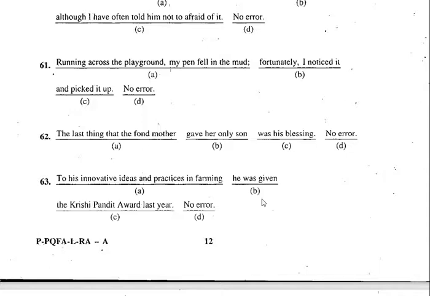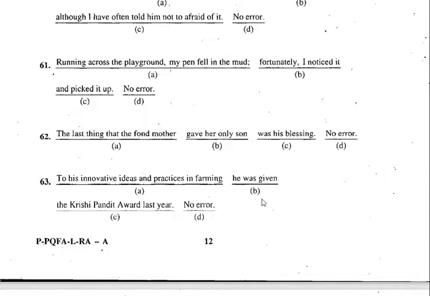Now, running across the playground, that is one clause. The secondary clause is my pen fell in the mud. Remember, whenever the ing form comes in the first clause like this, the secondary clause becomes the subject of the primary clause. Then if it has to be the subject, how should it be? Then you should start with I dropped. The pen has not fallen on its own. I dropped my pen. In place of my pen fell, it should be I dropped my pen in the mud.